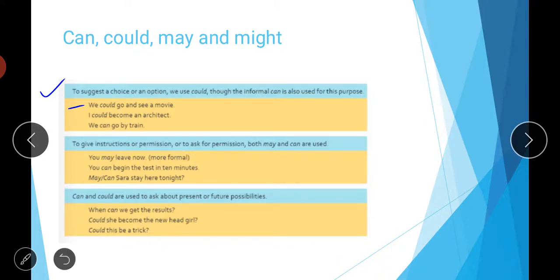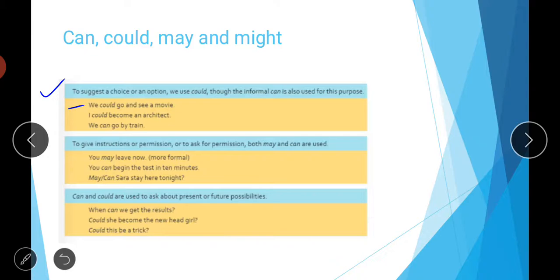It depends on us; we can cancel this plan or follow it. So with suggestions we can use the word could. We could go and see a movie. I could become an architect, or we could go by train. Informally we can use the word can also, but in formal use we use the word could.